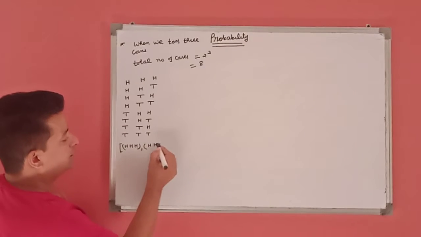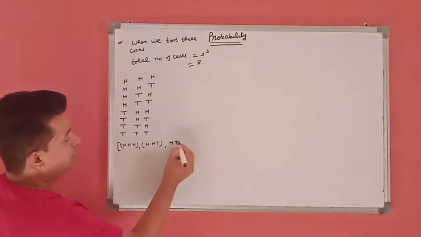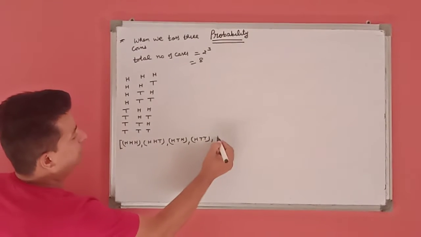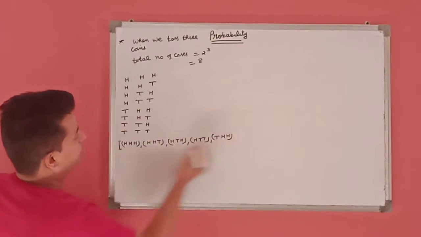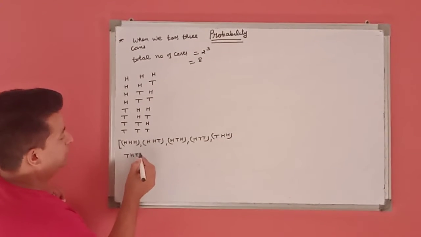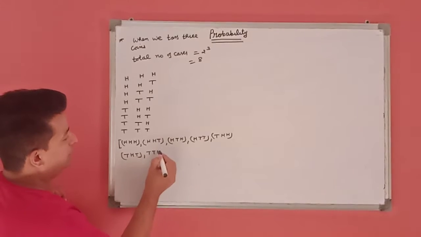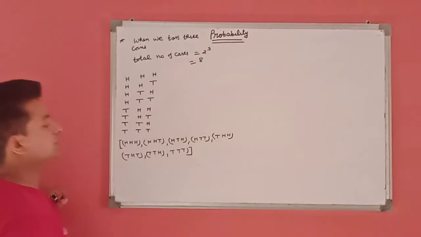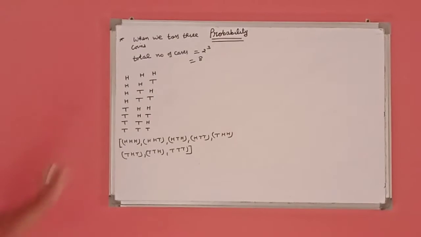In the second, HHT, HTH, HTT, THH, THT, TTH, TTT. This is the sample space of this experiment.